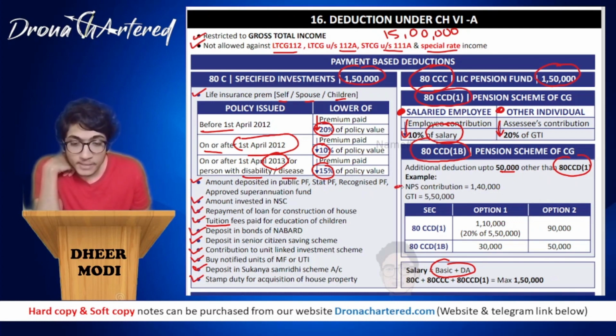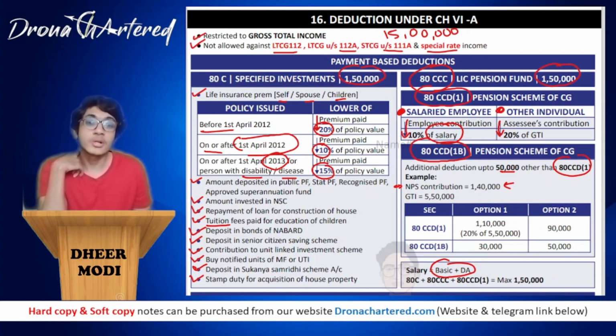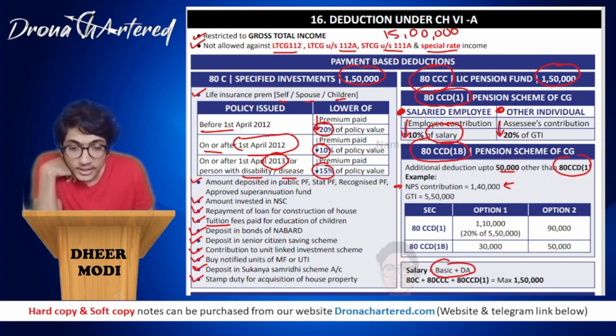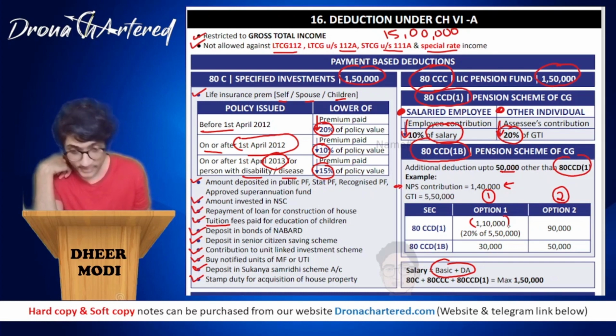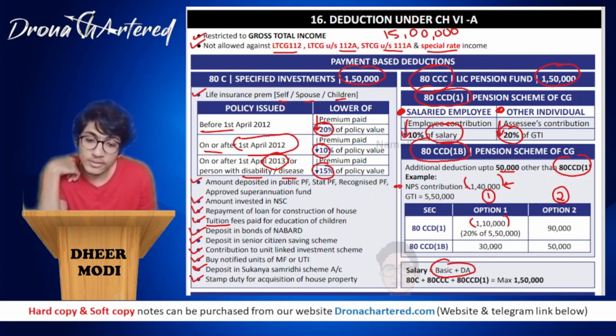For example, if there is an NPS contribution of say rupees 1,40,000 and your gross total income is 5,50,000. So of course under section 80CCD1, you will calculate 20% of GTI. So 20% of 5,50,000. So these are your two options. That is option 1 and option 2. So 20% of 5,50,000 comes to rupees 1,10,000. And since under section 80CCD1B, you have invested the remaining 30,000, because out of 1,40,000 you use 1,10,000 over here, remaining 30,000 you will be able to use in section 80CCD1B. Okay, so 30,000 you will be using here.